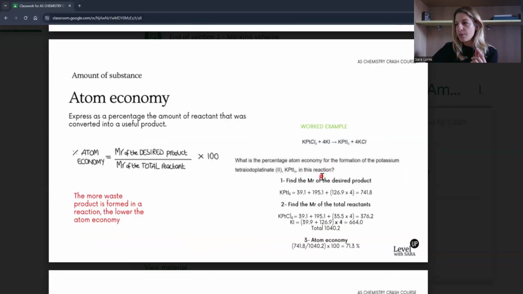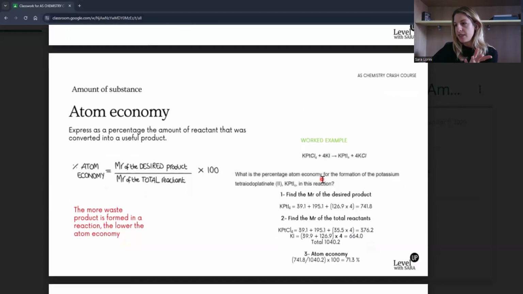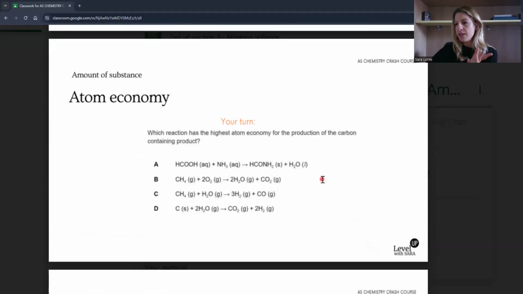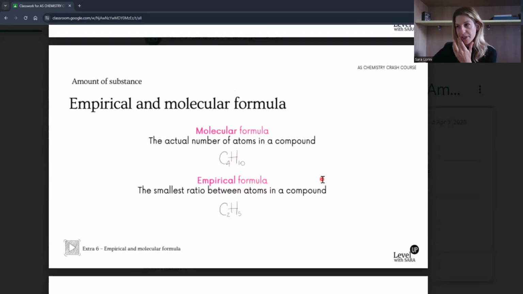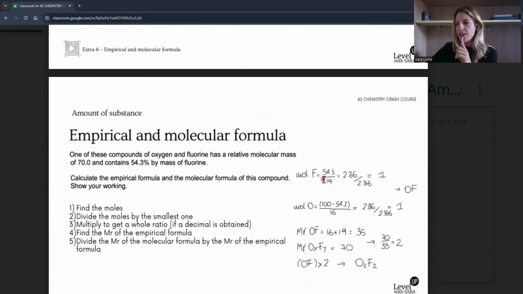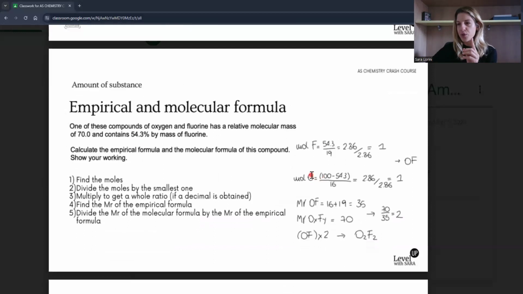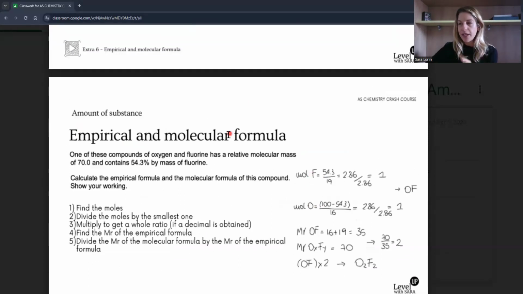Okay, atom economy, I think it's relatively simple compared to the others. Empirical formula: there are some calculations that are actually very difficult. First of all, empirical and molecular formula calculation is fundamental for the very open question on NMR. So you must be 100% confident with this. But if you have a standalone question of empirical formula or molecular formula, they're going to be a bit more challenging.